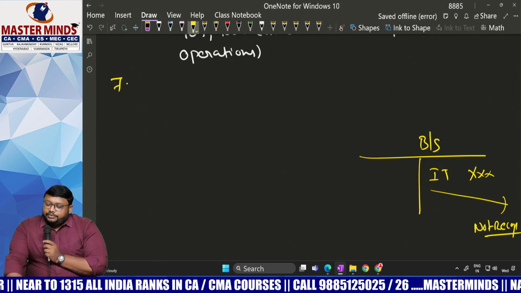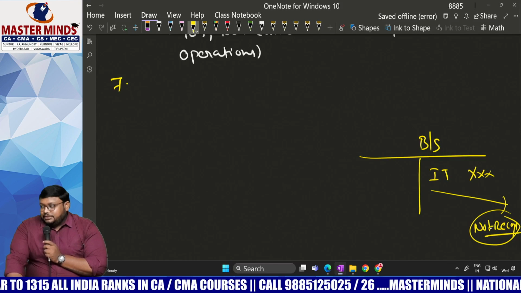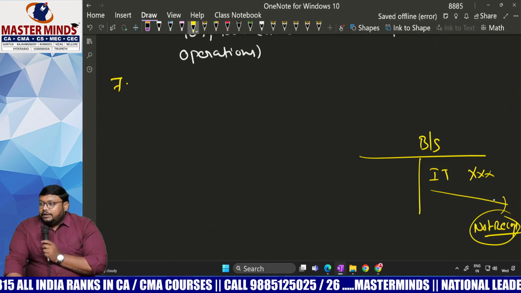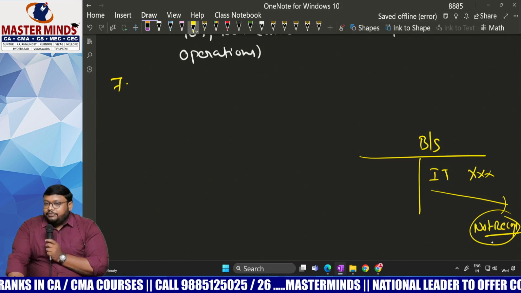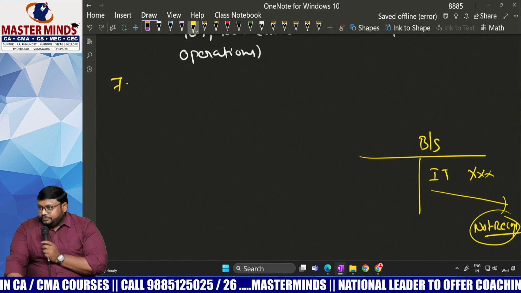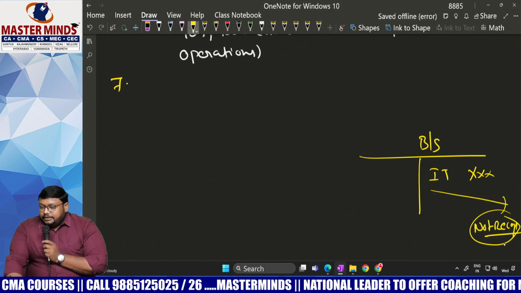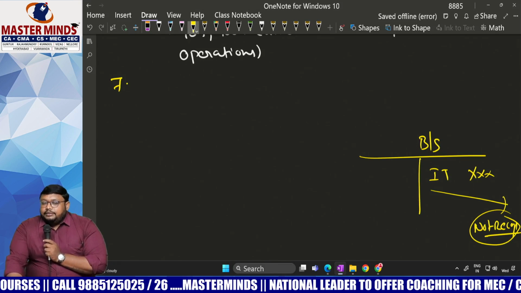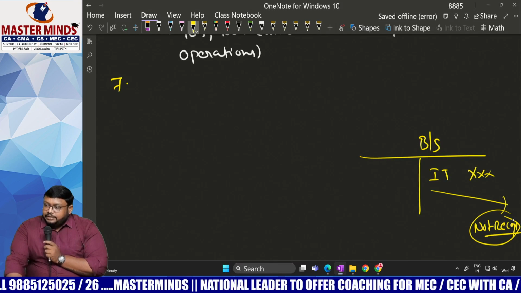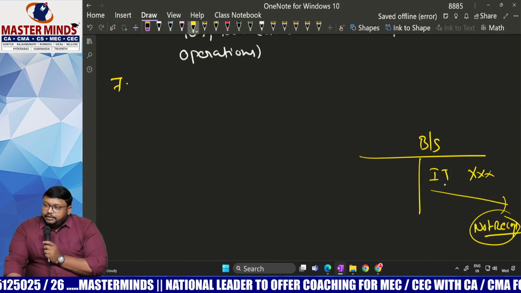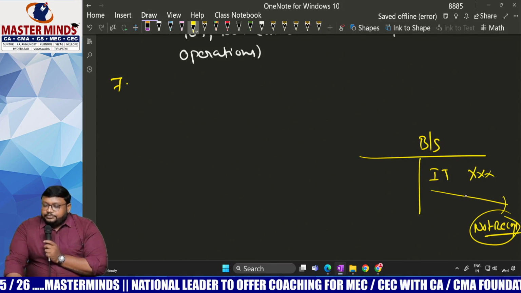But in an acquisition, that self-generated goodwill also we take into consideration, because it meets the recognition criteria as per Ind AS 38, though it was not recognized by the acquiree.